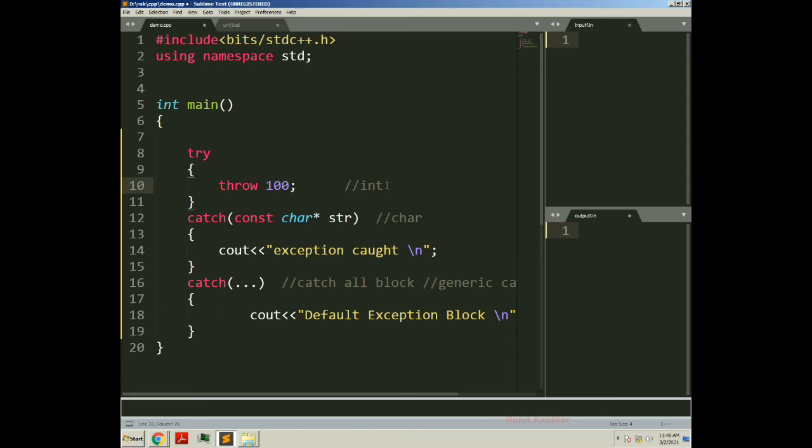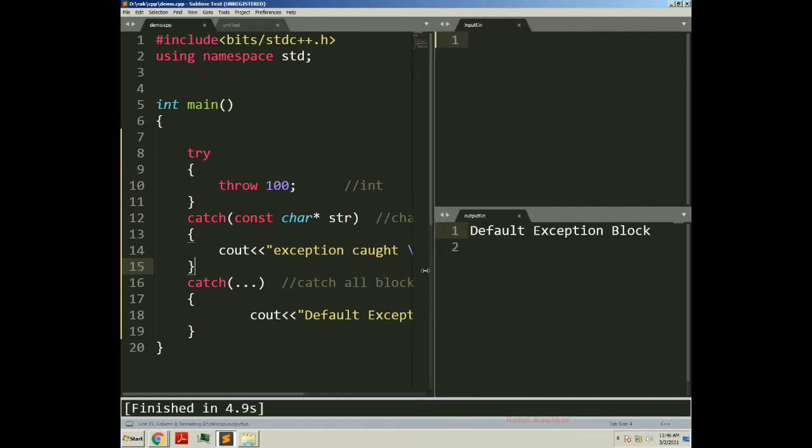In this program we are throwing an integer type of exception, but we do not have any valid catch block for catching it. We have a catch block for character type, but we do not have a catch block for integer type. That's why it will be caught by this catch-all block or generic catch block. So let's try to build this program. Control B, I will press for building.